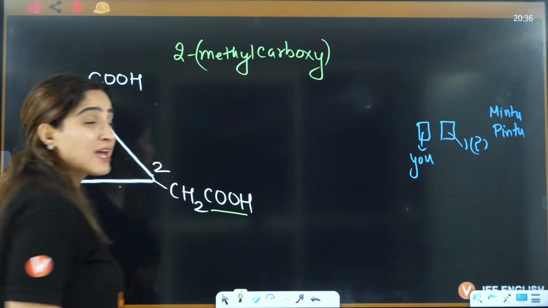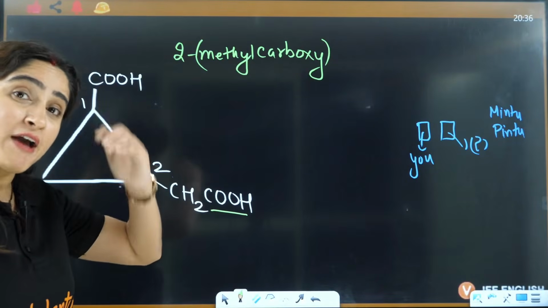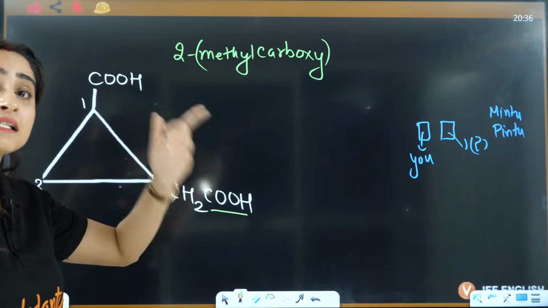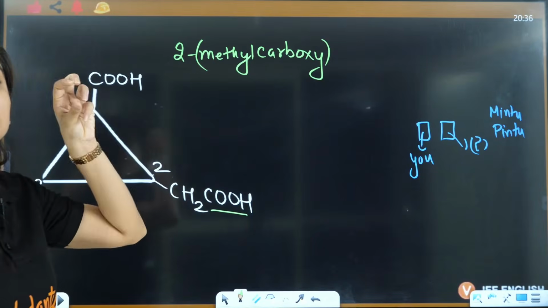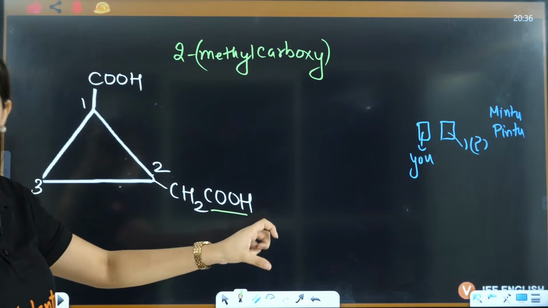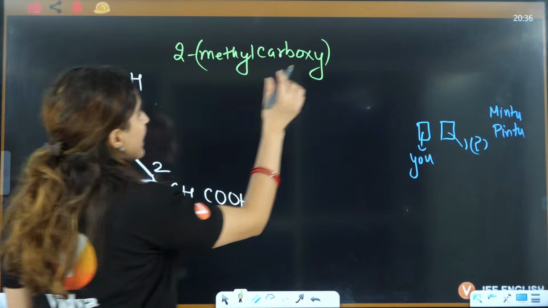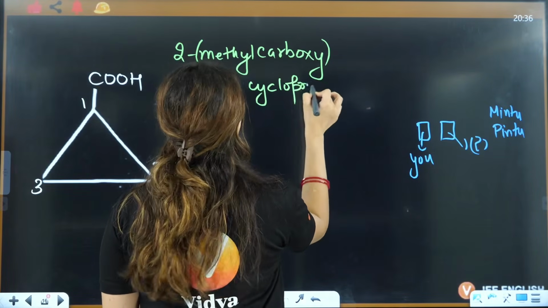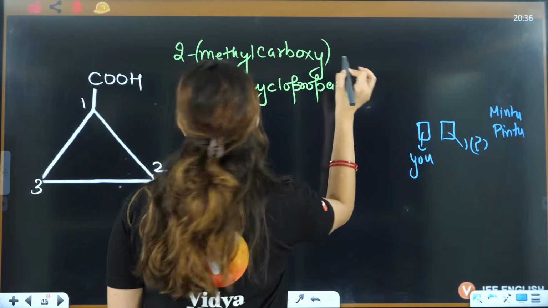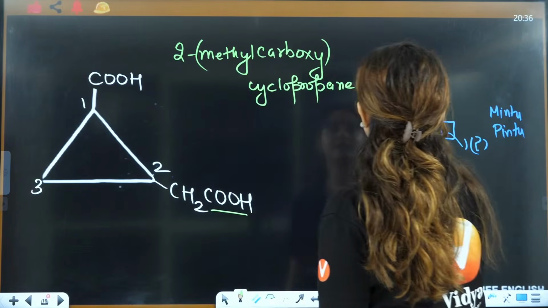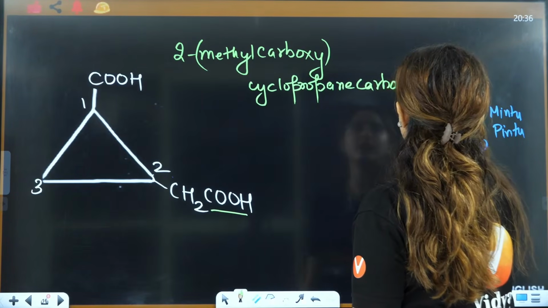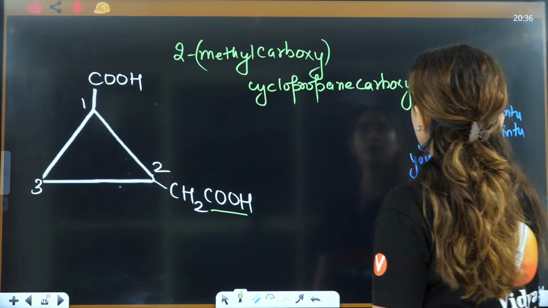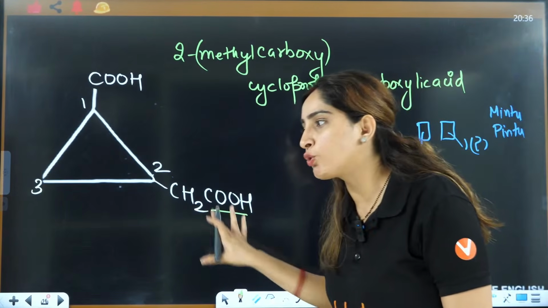Understood? Carboxy, I told you in the last class that when carboxylic acid is acting as a substituent, it has carboxy as the prefix. So carboxy and this is cyclopropane carboxylic acid. Understood now why I have not included it here?